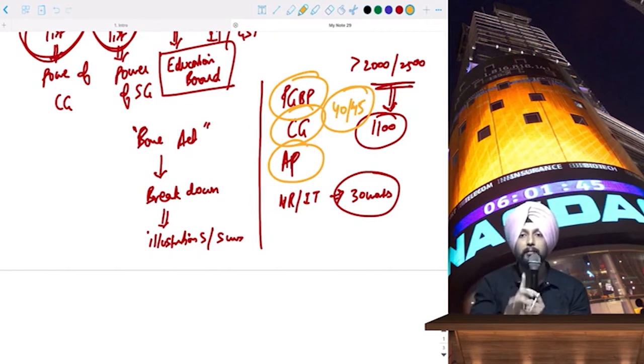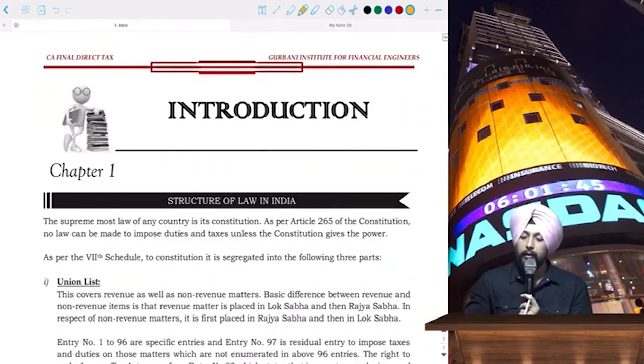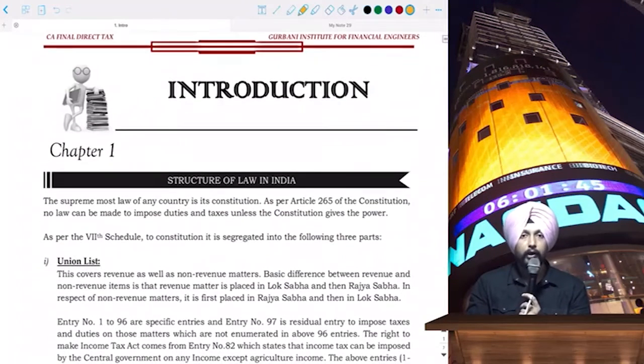Okay, but those summary notes will be useful to give you good coverage of these 3 chapters. For other chapters, I don't feel it will be justified to prepare summary notes, because the chapters itself are not very voluminous. I hope you are getting my message loud and clear on whatever we have discussed so far. We'll come to the first chapter, that is the introduction.